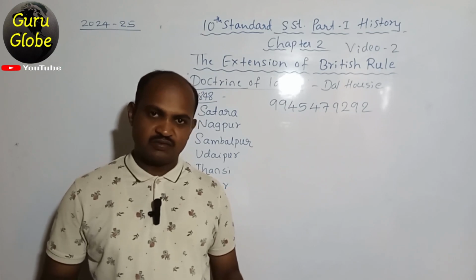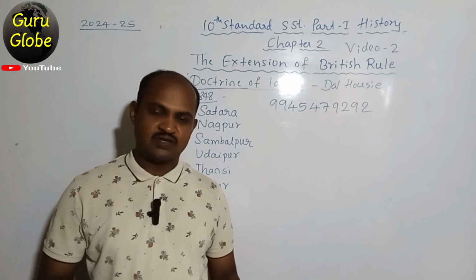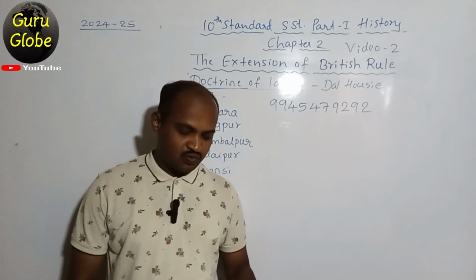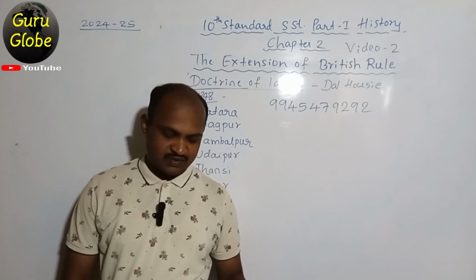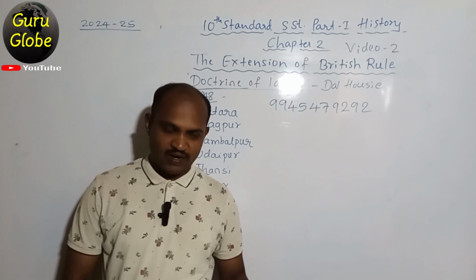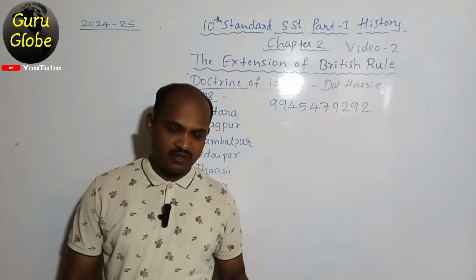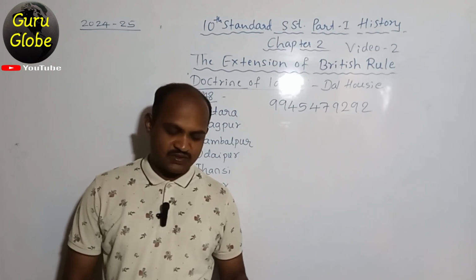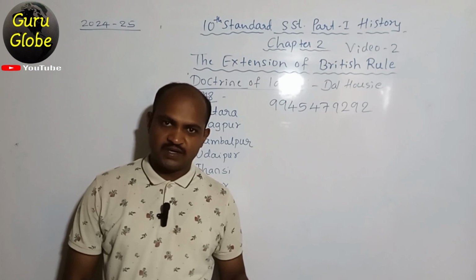The same question was asked in a different way, which I am also going to give you here. Write it. The British Governor General who introduced subsidiary alliance is option A, Warren Hastings, option B, Lord Wellesley, option C, Lord Dalhousie, option D, Lord Cornwallis. It was asked in the June 2018 exam.